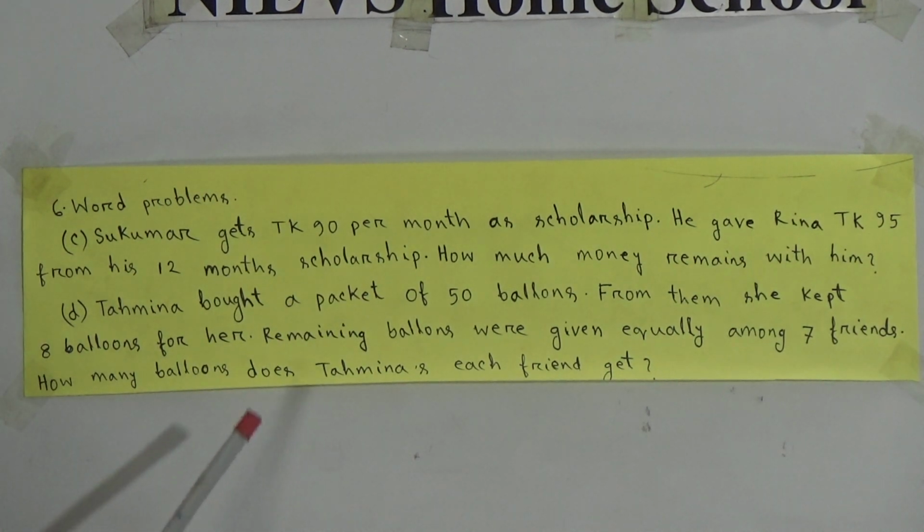And these 42 balloons are given equally among 7 friends. That means we have to divide 42 by 7. Then we can reach our destination.